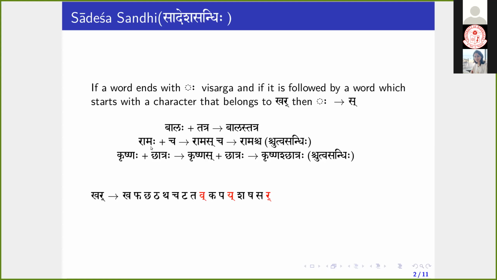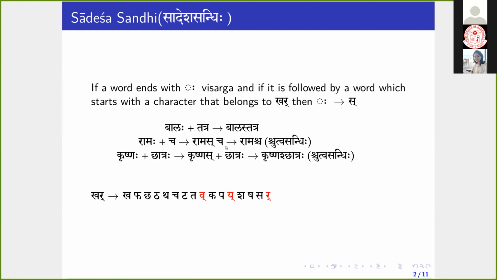Ramaha Cha. Ramaha ends with Visarga, which is being followed by a word Chakara, which belongs to the Khar Pratyahara. So Visarga changes to Sa: Ramas Cha.